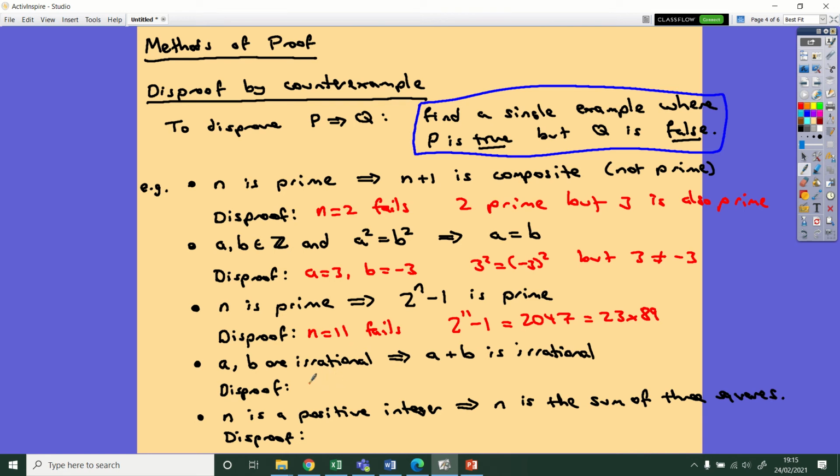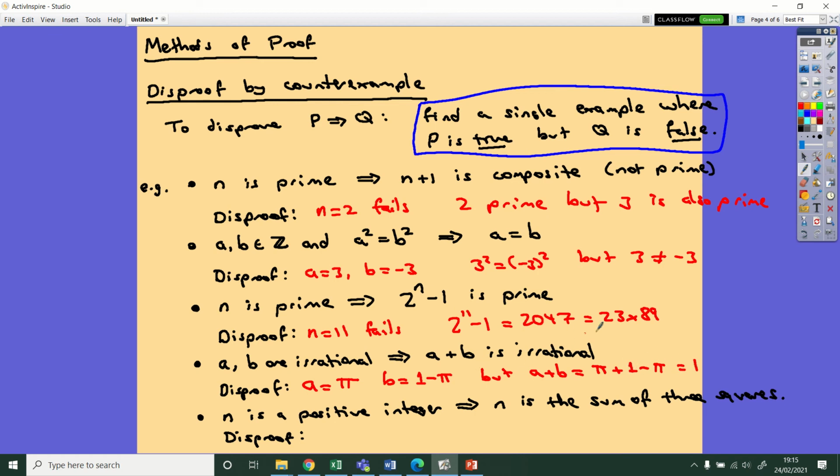So here's my sneaky proof. If you take A to be pi, okay, pi is famously irrational. And then you take B to be something like 1 minus pi. Okay, then we've satisfied the hypothesis. Both of these are irrational, but their sum is pi plus 1 minus pi, which makes 1, which is not irrational.